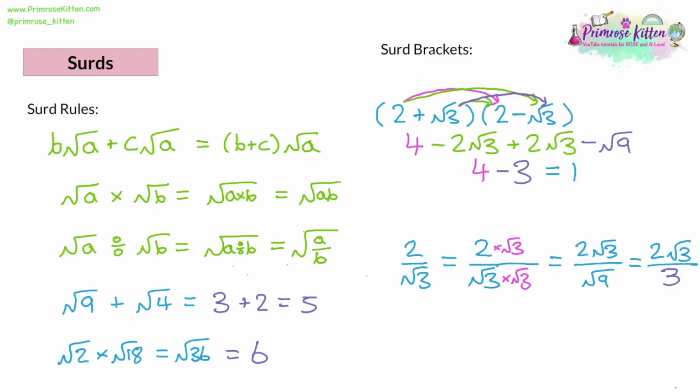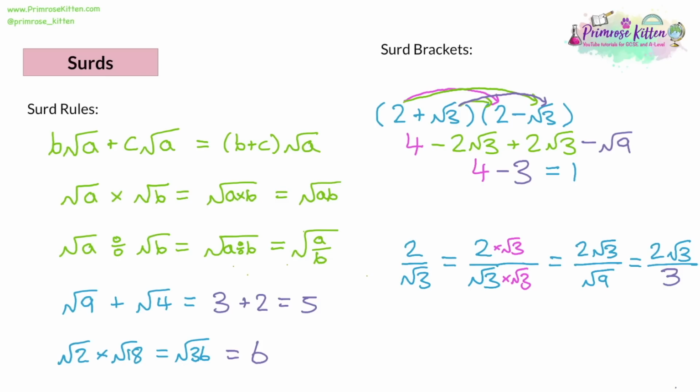And what that leaves us with is, on the top for the numerator, 2 times root 3 is 2 root 3. But for the denominator, root 3 times root 3 is root 9. And we can do root 9. Root 9 is 3. So we're going to have 2 root 3, all being divided by 3. Now notice I wrote that in purple. Now look at all the purple examples here. If you ever see a square number underneath a root, it's usually beneficial to cancel it out into a whole number, because we can do root 9, it's 3, so why not do that? And now we've got a rationalized denominator. We have a whole number for the denominator.